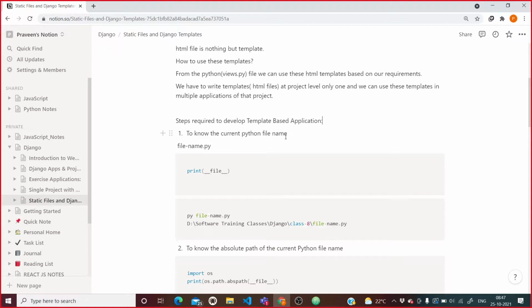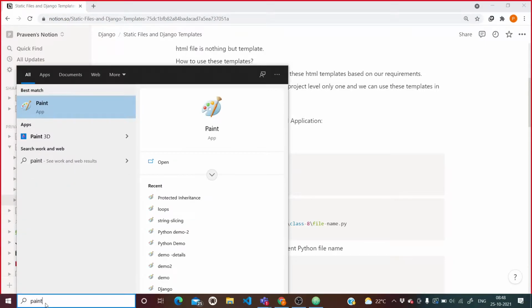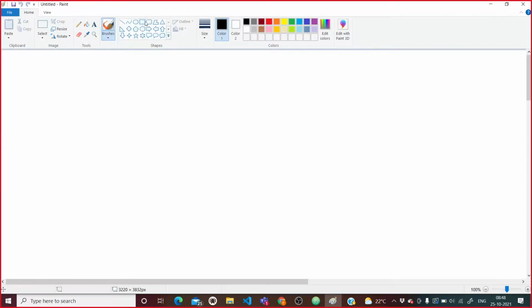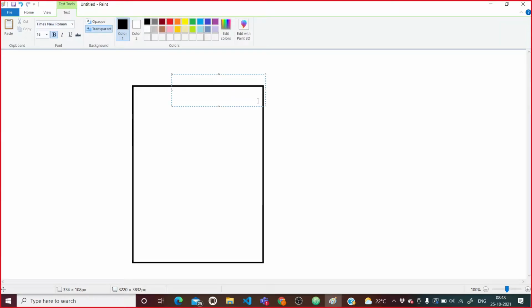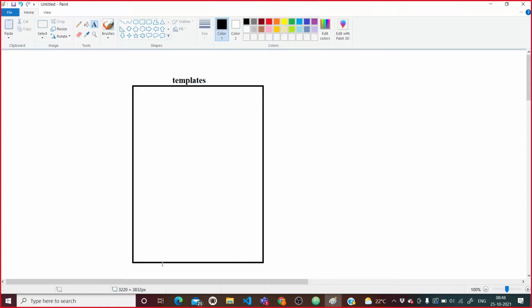In that folder we will maintain the templates of different applications with their respective application folders. Let me come here to show how we are going to manage it. We will have a template folder for project-based templates, so this template folder is common for the whole project.